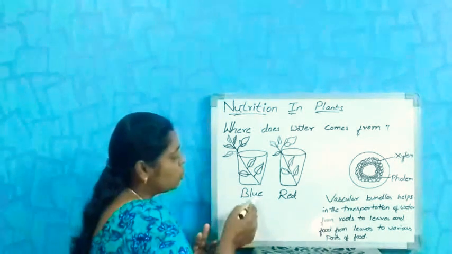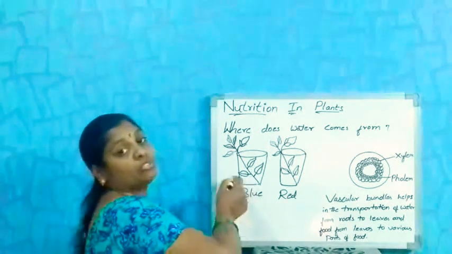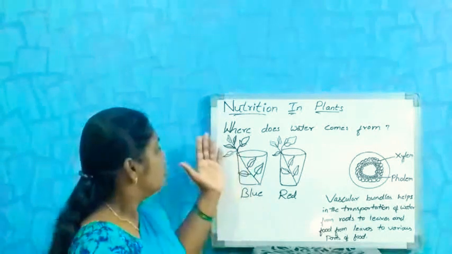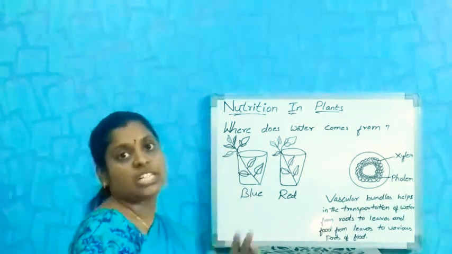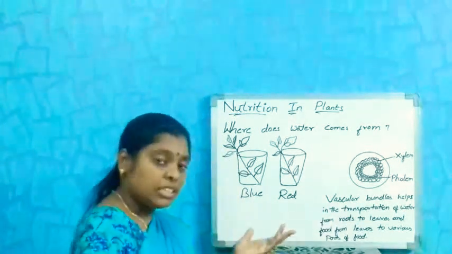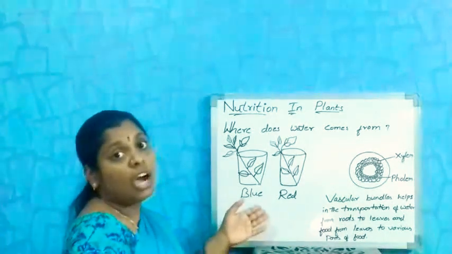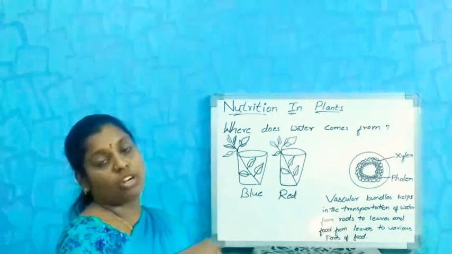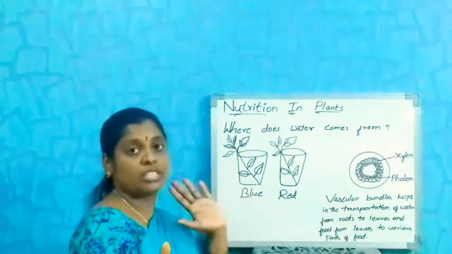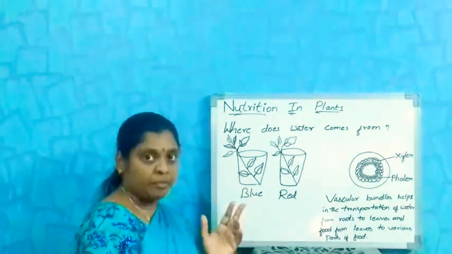Same here, the blue color is also transferred along with the water to the flower. That's why the color of the flower changes. It is an example I am explaining, of how the plant absorbs the water and transports it to different parts of the plant.